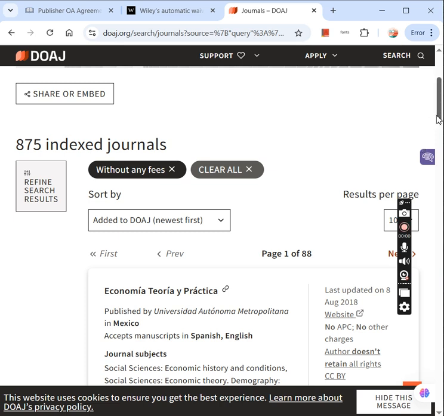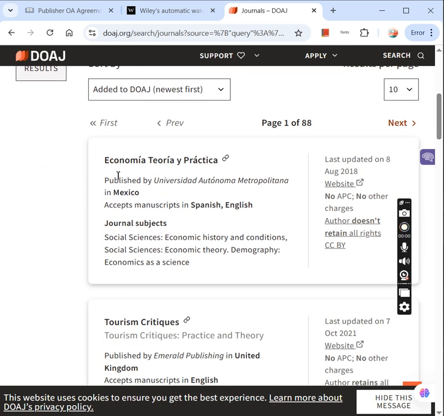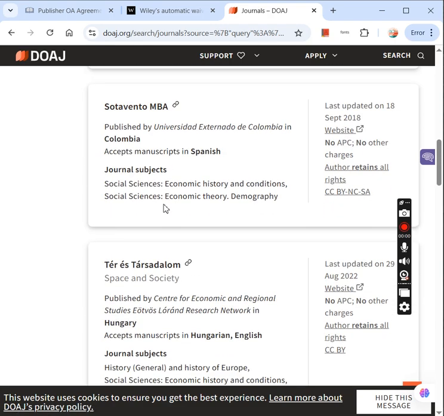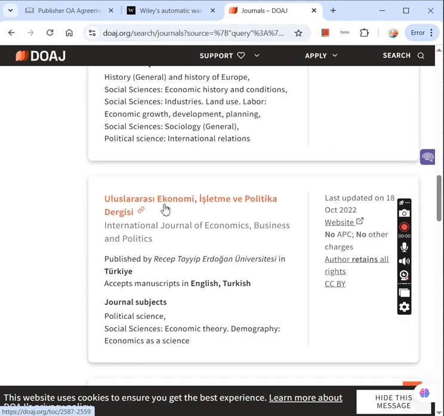Here you can see this is the first journal, and this journal is basically having no APC and no other charges. Similarly, another journal could be Tourism Critiques, and so on. So you can get a lot of journals. Basically, these filters can help you to find the list of journals in which you can publish for free.